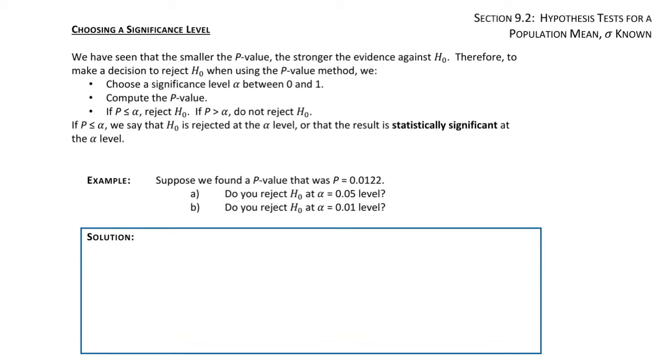Choosing a significance level. We have seen that the smaller the p-value, the stronger the evidence against the null hypothesis. In practice, people often do not choose a significance level. They simply report the p-value and let the reader decide whether the evidence is strong enough to reject the null hypothesis. Sometimes, however, we need to take a firm decision whether to reject the null hypothesis. We then choose a significance level alpha between 0 and 1 before performing the test and reject the null hypothesis if the p-value is less than or equal to alpha.